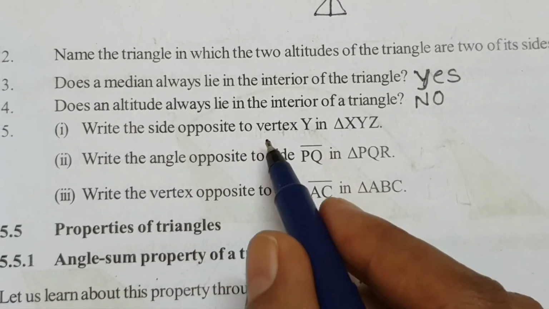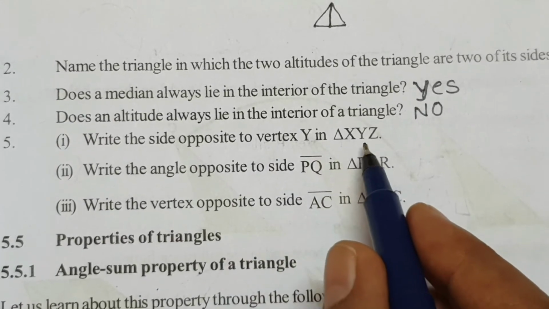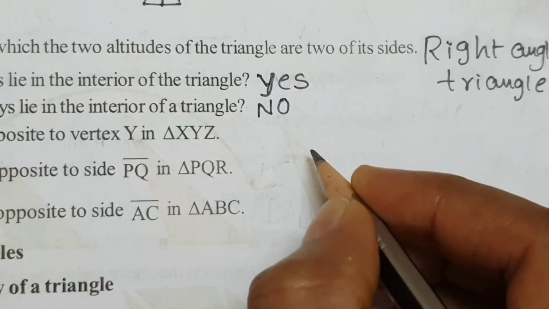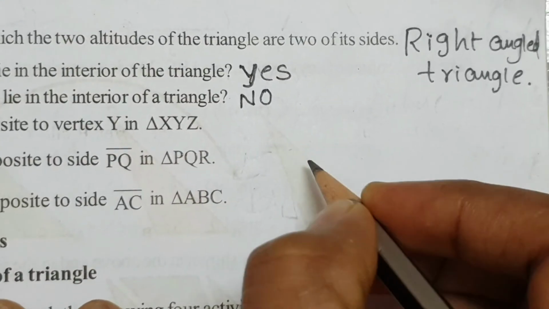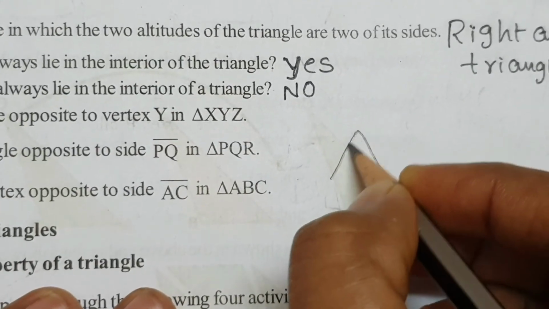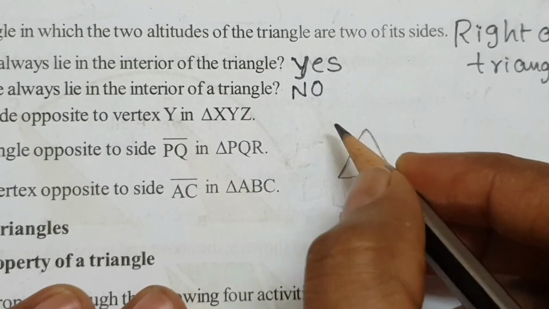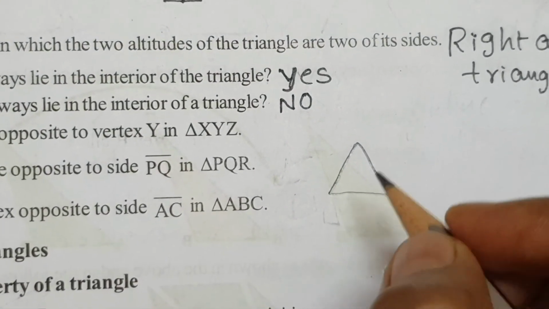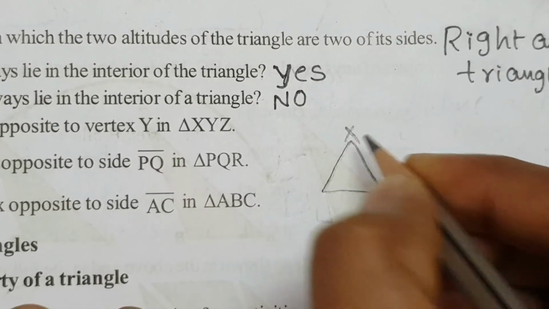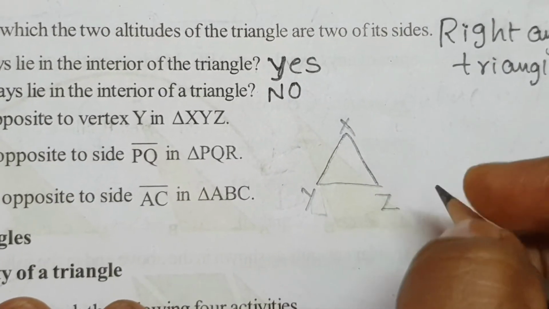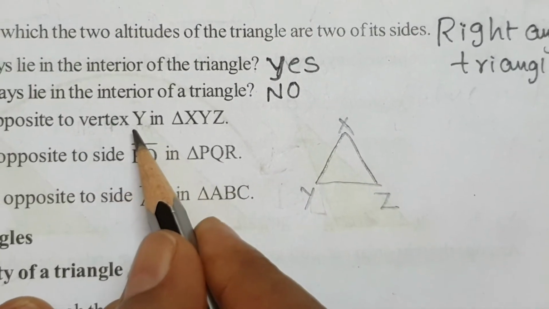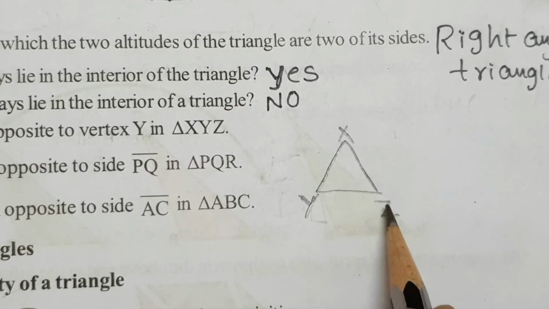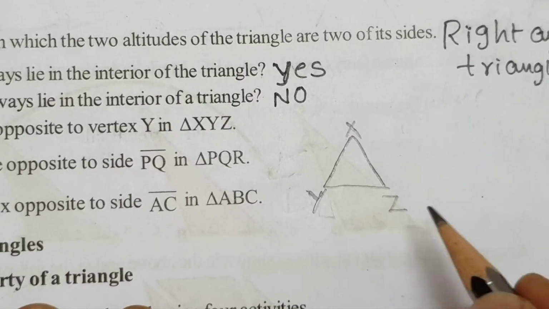Write the side opposite to vertex Y in triangle XYZ. So XYZ, draw one triangle. Here XYZ, draw the triangle. And given condition, the side opposite to vertex Y is XZ. Means like that, XYZ. Here Y is opposite to side XZ. So this is one triangle.